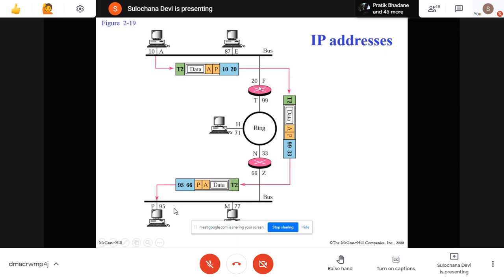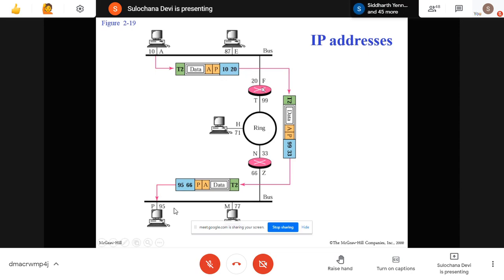Now the same router is connected to this ring network. The ring network is using ring topology, and it is connected to this network on this particular interface, where the IP address of this router on this interface is T and the MAC address of this router on this interface is 99. Now this machine A is sending the data to this router on this interface, so it will write the MAC address of this interface, that is 20.